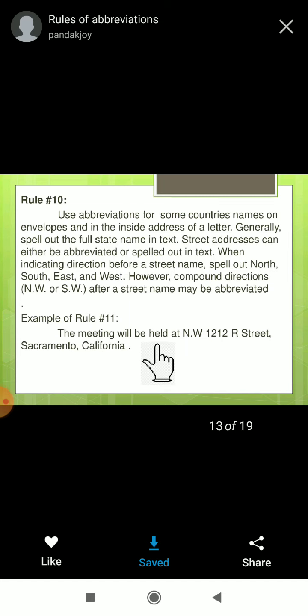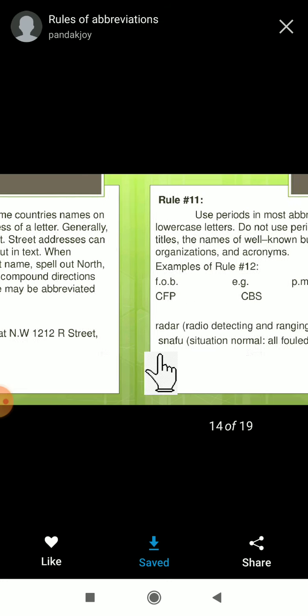See, the meeting will be held at 1212 R Street N.W., Sacramento, California. So like that you can use the short form NW and all.